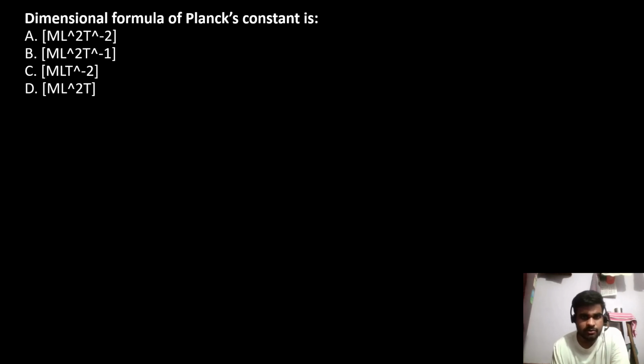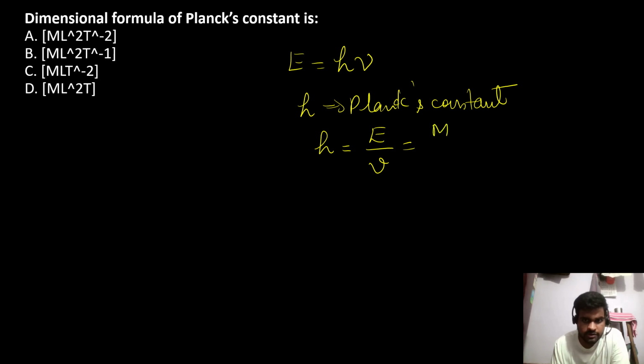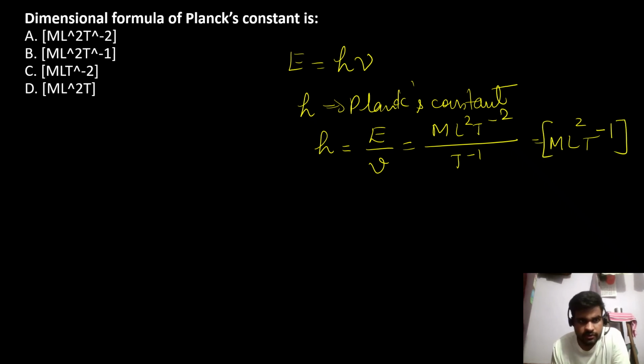Dimensional formula of Planck's constant. Planck's constant comes in energy is equal to h nu. So h is Planck's constant. So h will be equal to energy upon frequency. Energy is ml square t raised to minus 2 and frequency is time raised to minus 1. When this goes up, that becomes minus 2 plus 1, minus 1, ml square t raised to minus 1. So answer to this question is option B.